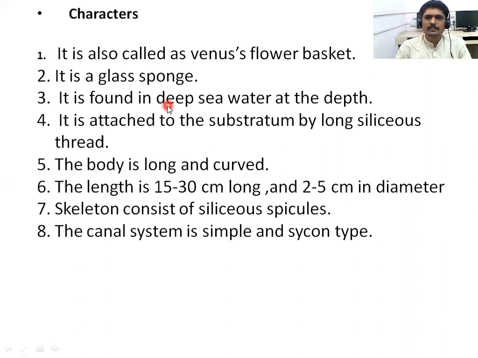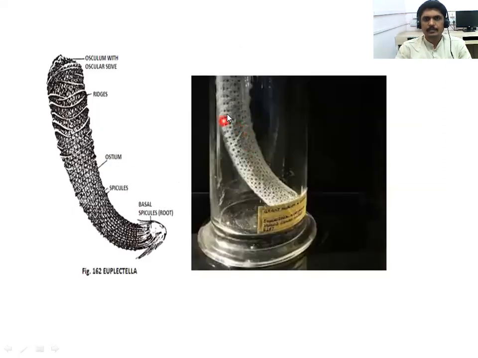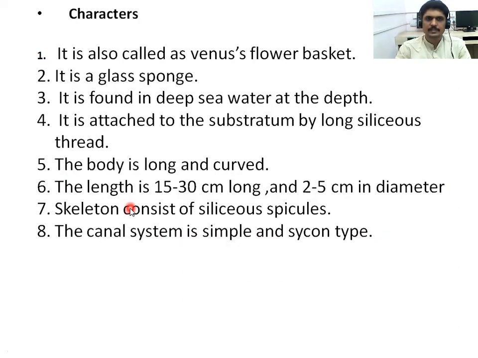Euplectella is found in seawater, in the deep sea, where it is attached to the substratum by long siliceous threads. The body is long and curved. As in the previous figure, the body is long and curved, and attached to the substratum.